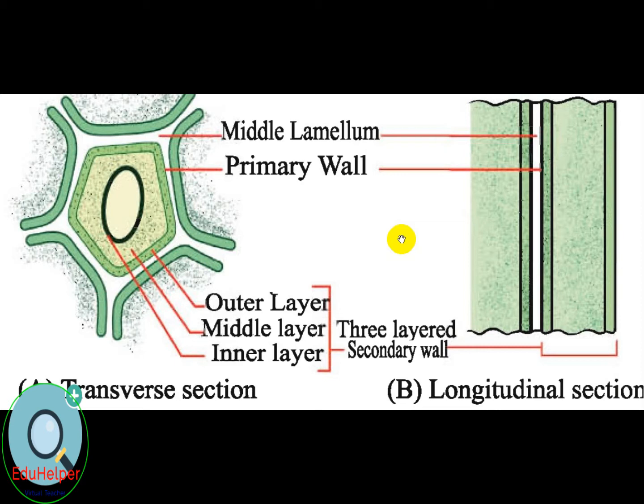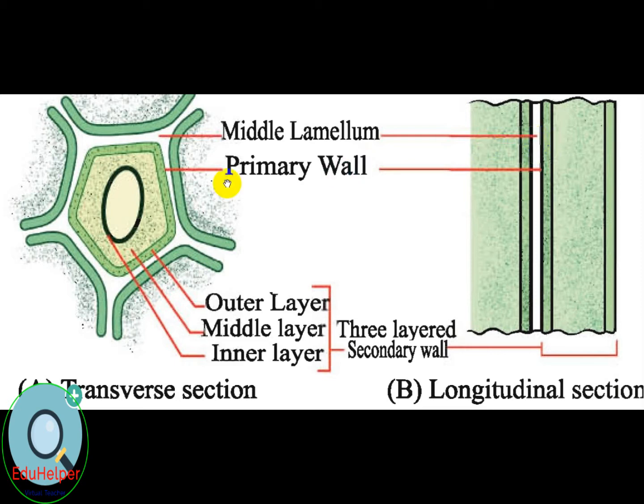wall comprises three layers. There are different types of three layers. First of all, middle lamella. The outermost layer is middle lamella. The middle lamella forms the interface between adjacent plant cells and glues them together. This layer is enriched with pectin. Lonely single cells have no middle lamella.